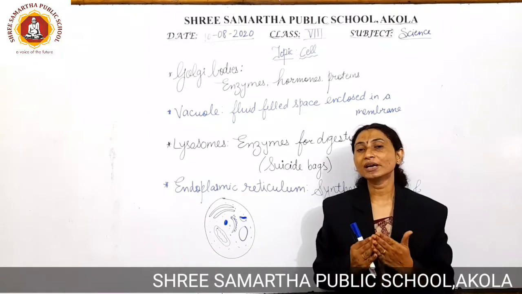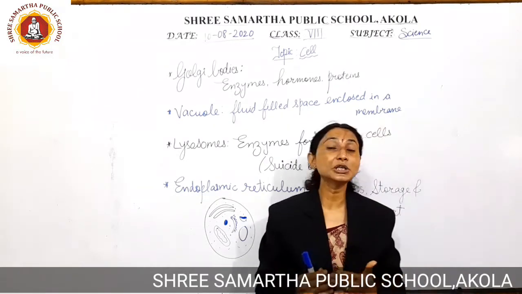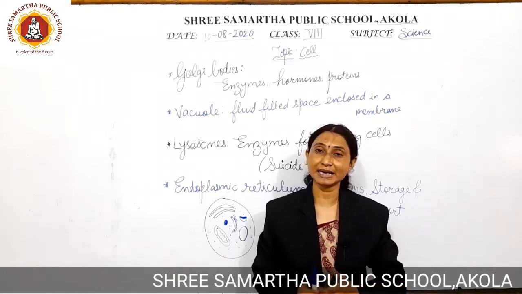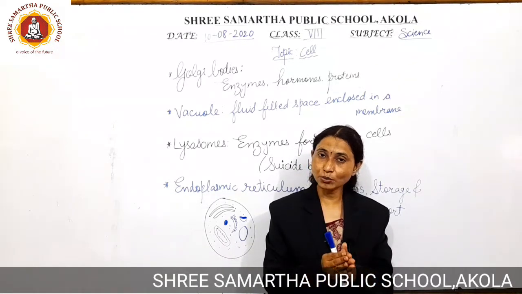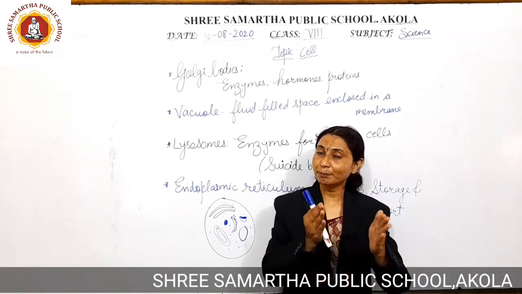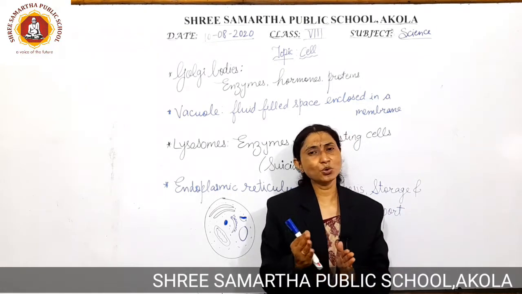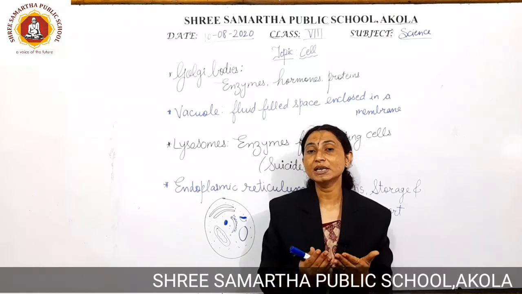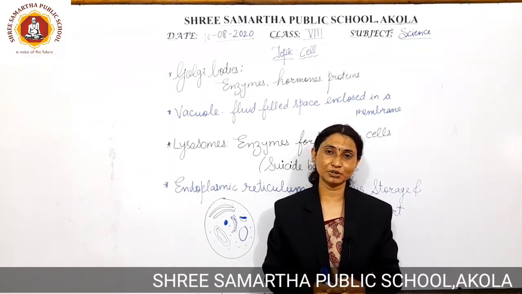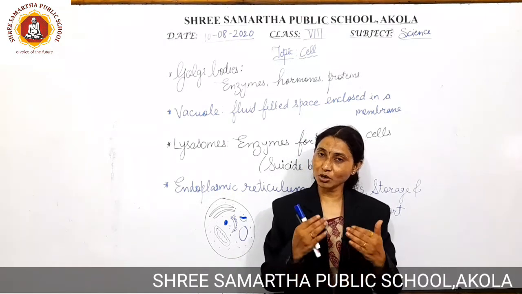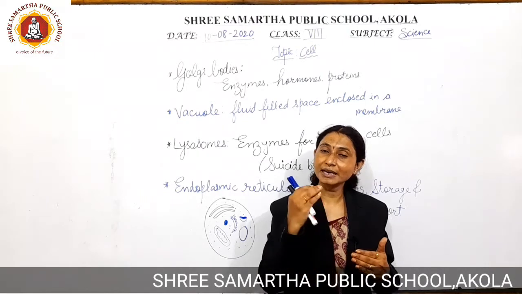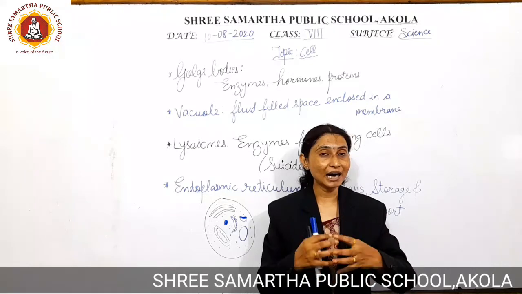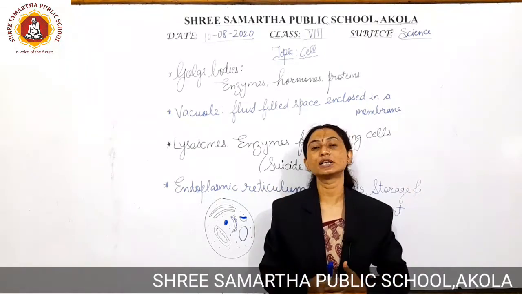Later on, we have discussed about the nucleus, which is going to be the very important part in the cell, because this nucleus is known as the brain of the cell, and we know that brain is involved in all the processes related to the living organisms. So talking in terms of cell, the nucleus is going to be very essential to perform and guide all the processes going on in the cell.